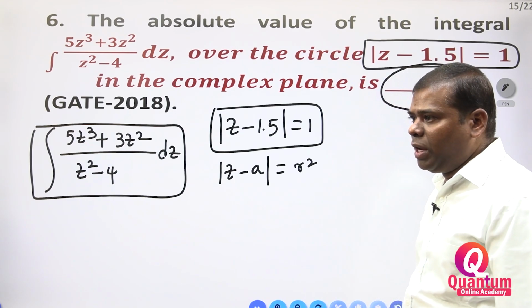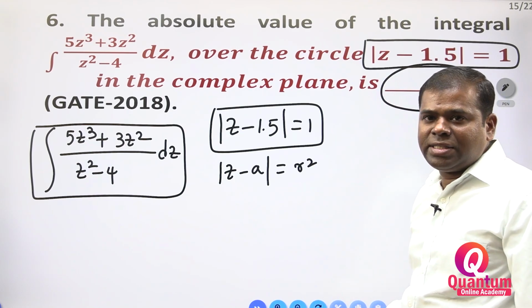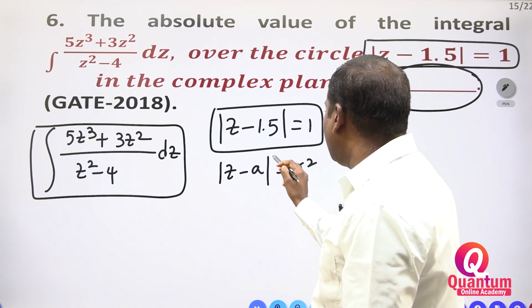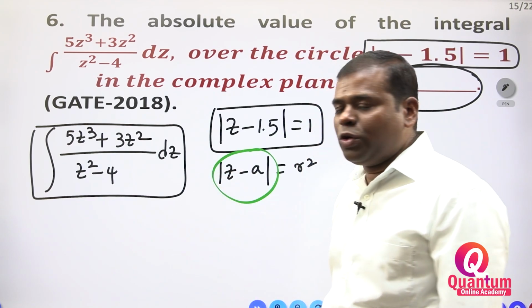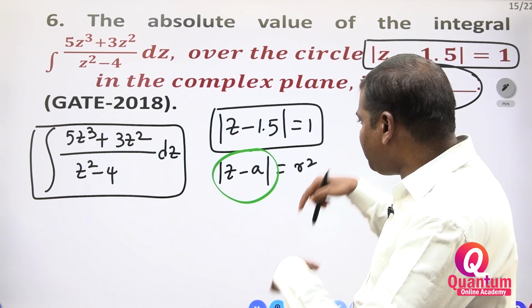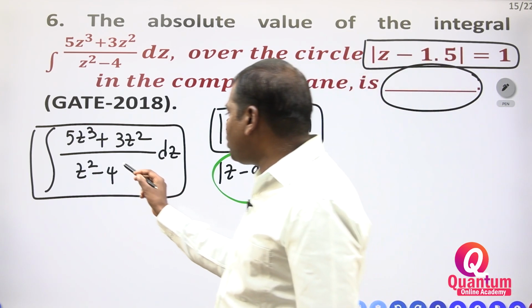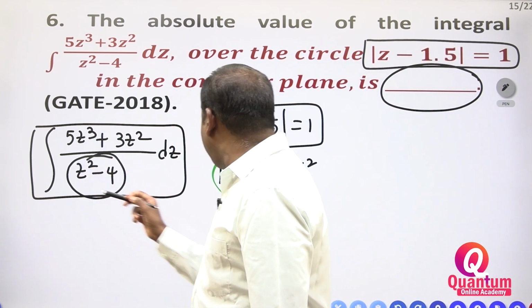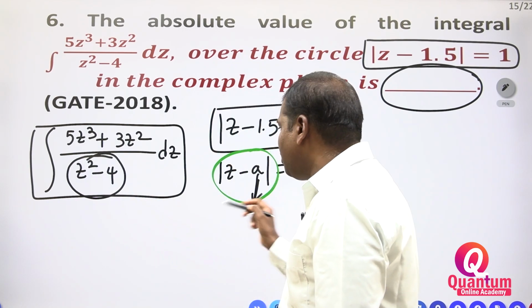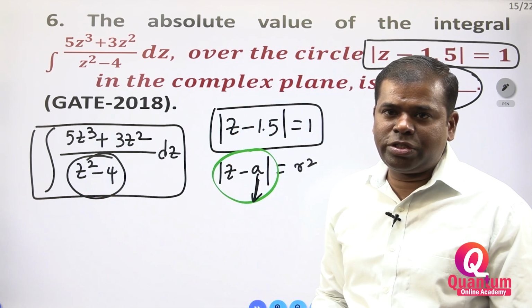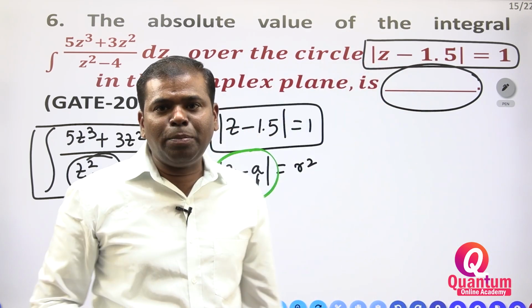Like that you have to compare. So from this, the value is 1.5. How do we calculate that a value? By using the poles. How do we calculate the poles?